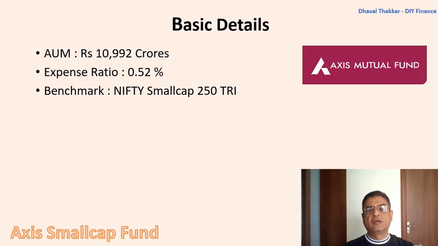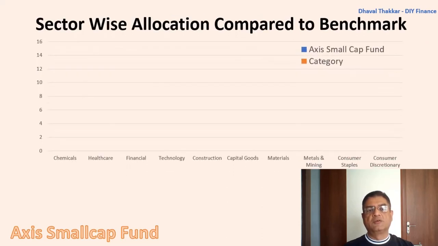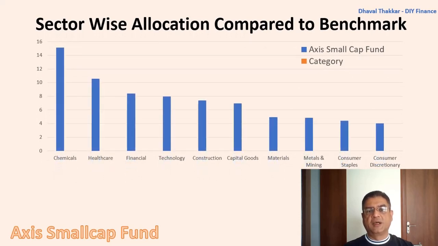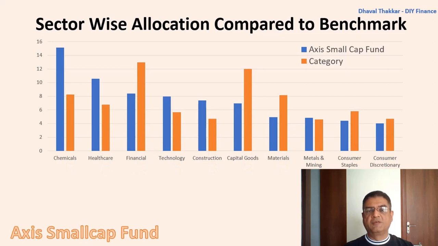So now let's look at the sector-wise allocation. From the table, it is very clear that the fund is heavily invested in chemicals, followed by healthcare, finance, technology, and construction. Chemicals being the evergreen sector, while healthcare and finance being core sectors, and quite a few good performing small size companies form a part of these sectors. When compared to its benchmark, its allocation is quite different.